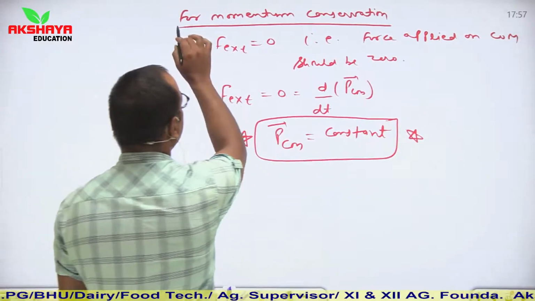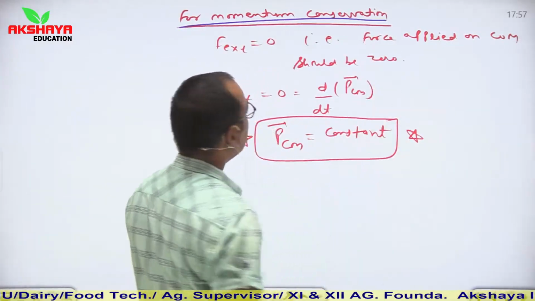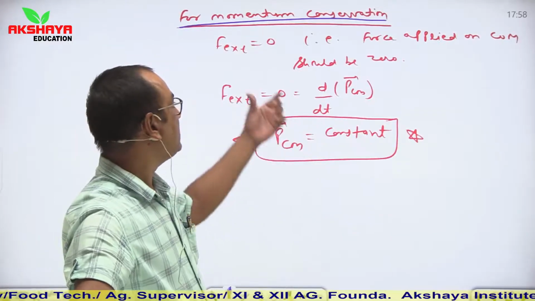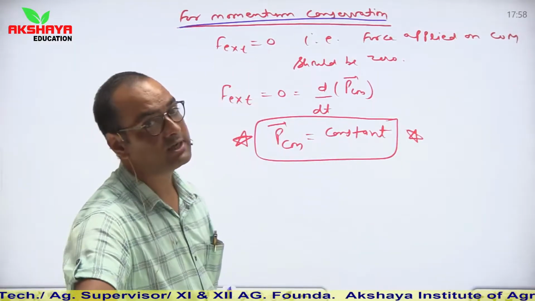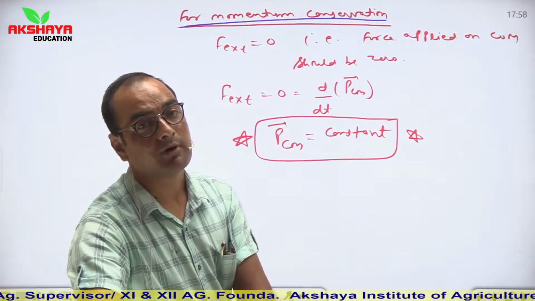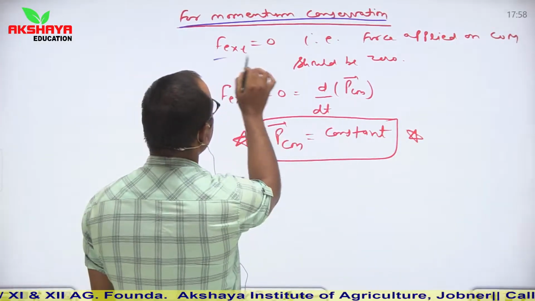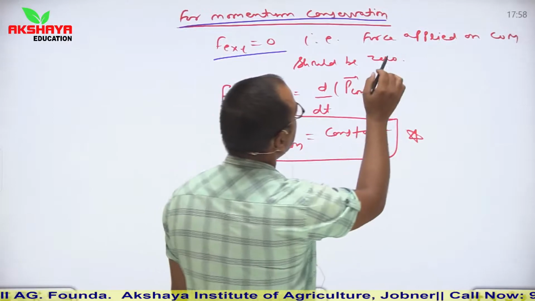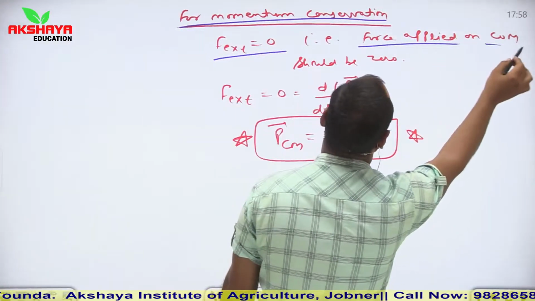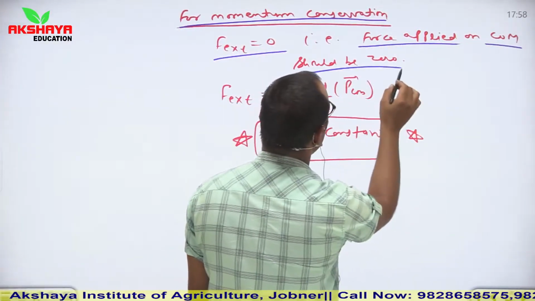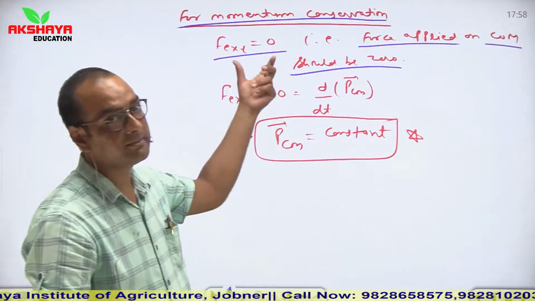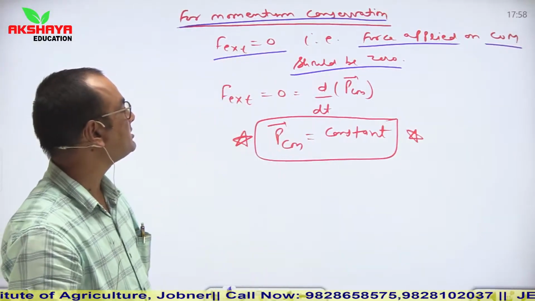So I am taking here the condition for momentum conservation, and we know that in the absence of external forces, the total momentum of a system always remains conserved. So I am considering that if F external is 0, that means the force applied on the center of mass should be 0 to apply momentum conservation.